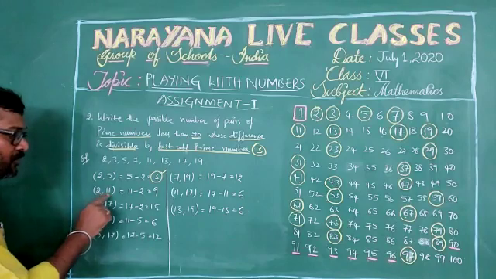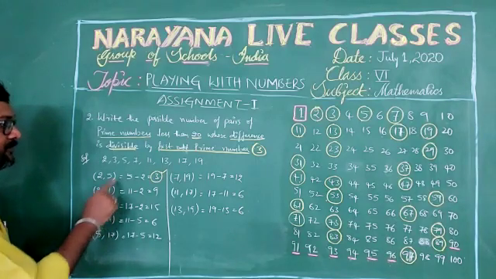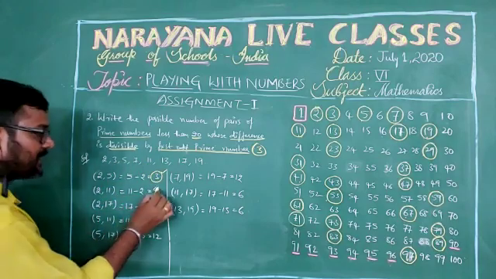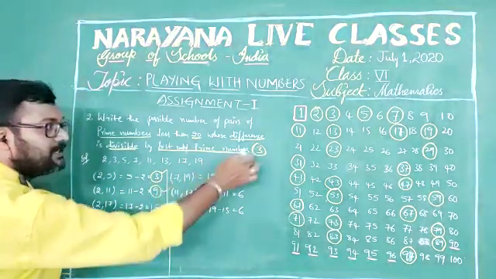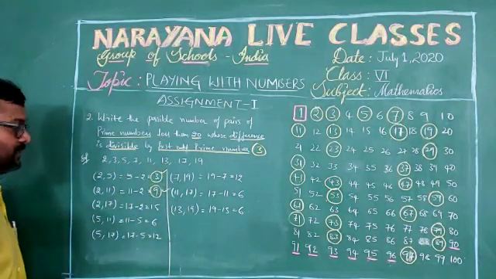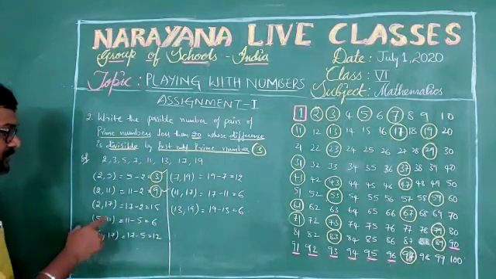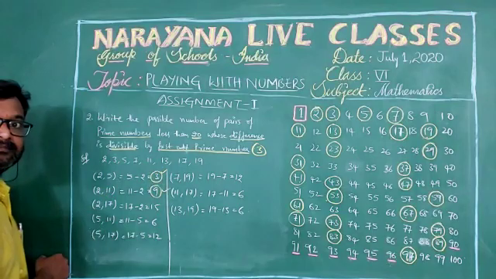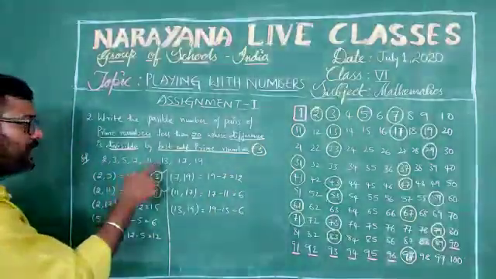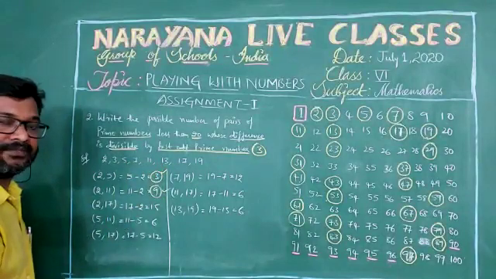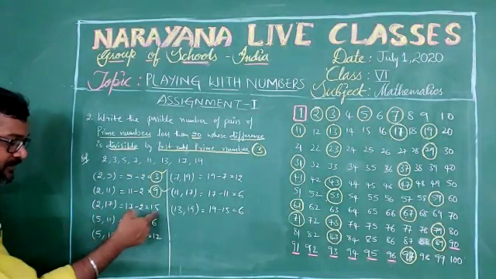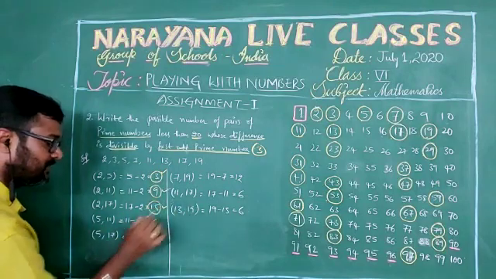Now like that, 2, 11. If you take 2, 11, 11 minus 2 is 9. 9 is also divisible by 3. If you take 2, 13, 13 minus 2 is how much? 11. So 11 is not divisible by 3, so we won't take 2, 13. Like that, if you take 2, 17, 17 minus 2 is 15. It is also divisible by 3.